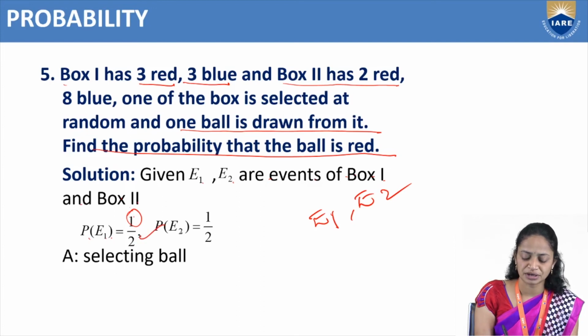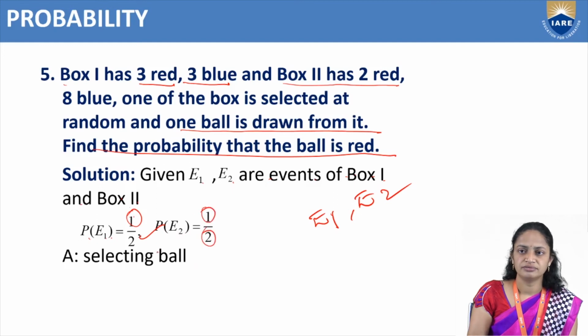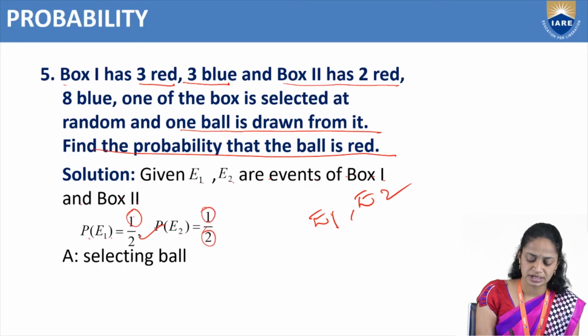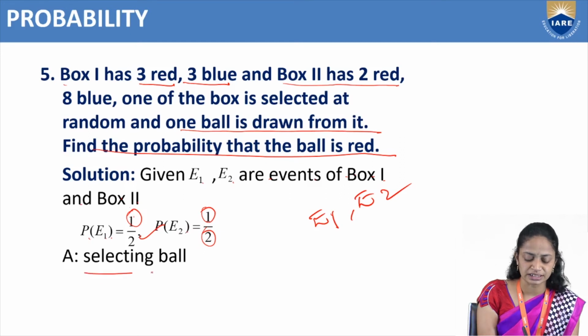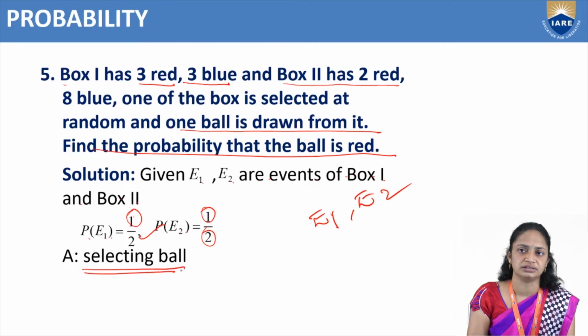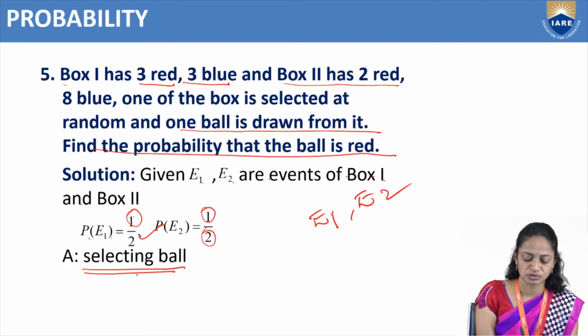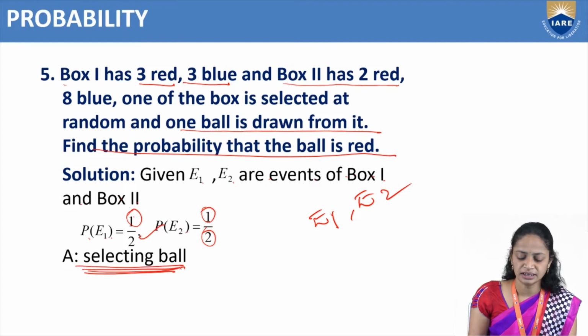Like that, probability of E2, that is box 2. How many boxes are there? 2 boxes. In that we have to choose 1. So that's why probability of E2 equals 1 by 2. Okay. So let us consider A is selecting a ball, like the previous problem.